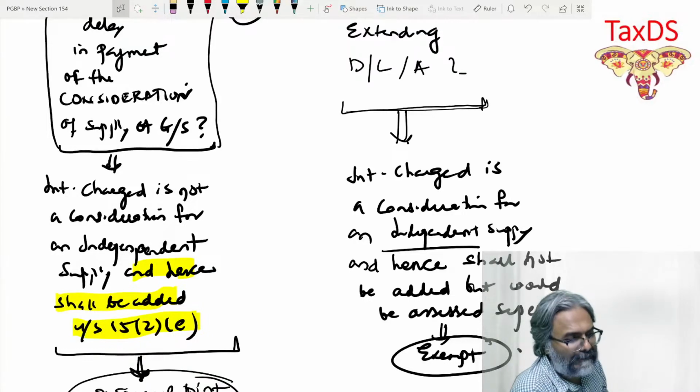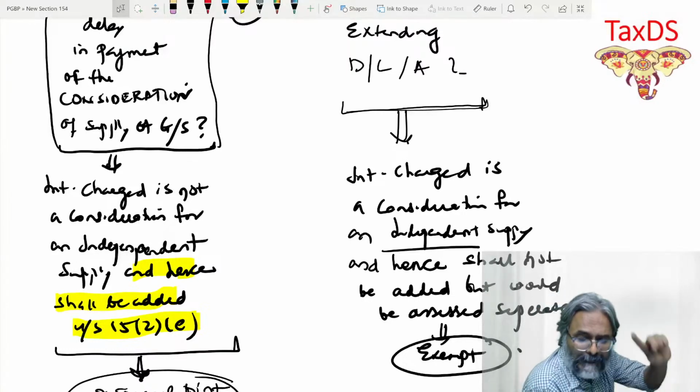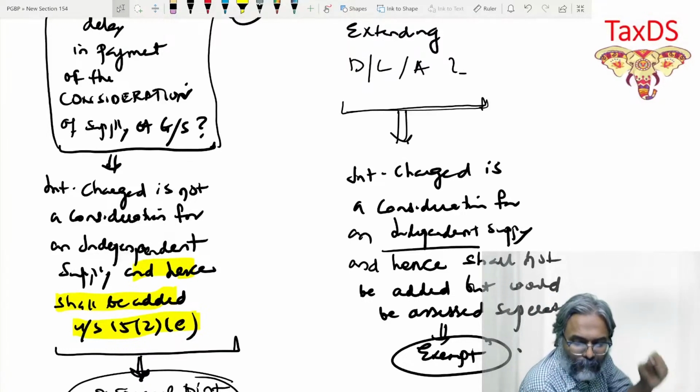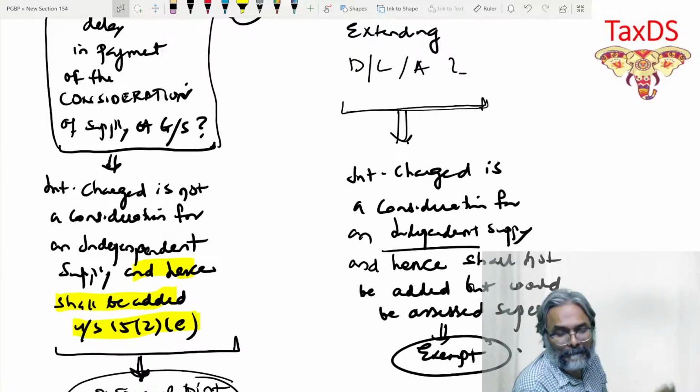And what is there on the right hand side, students? On the right hand side, interest charge is a consideration for an independent supply. For DLA, deposits, loans, and advances, interest is a consideration for an independent supply and hence shall not be added but would be assessed separately.